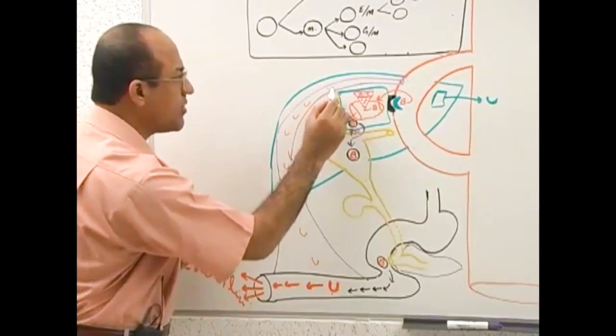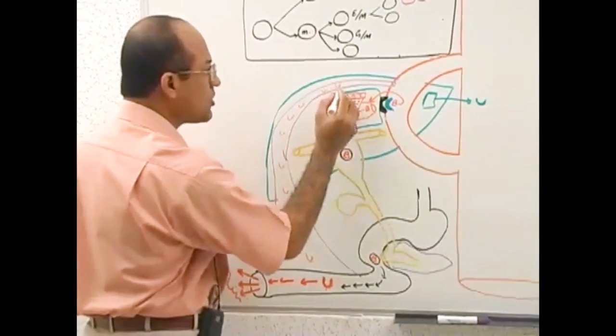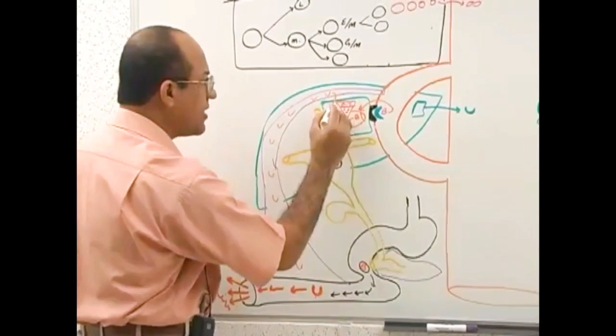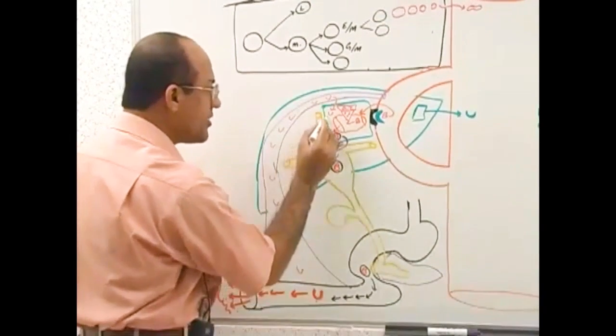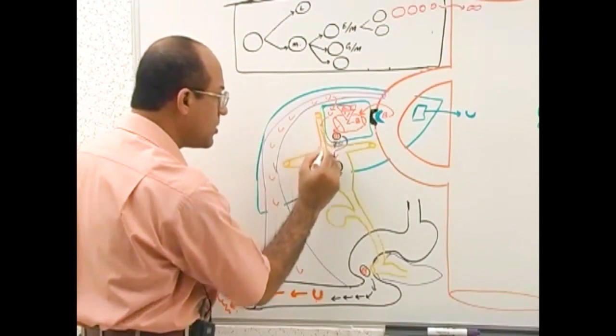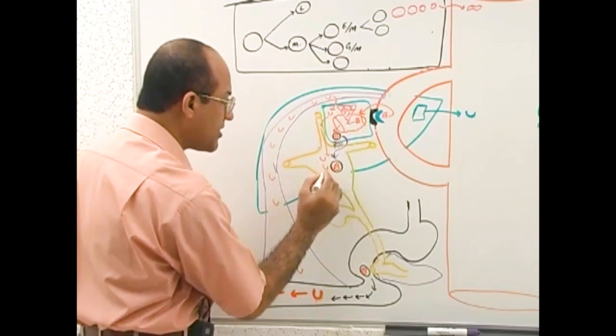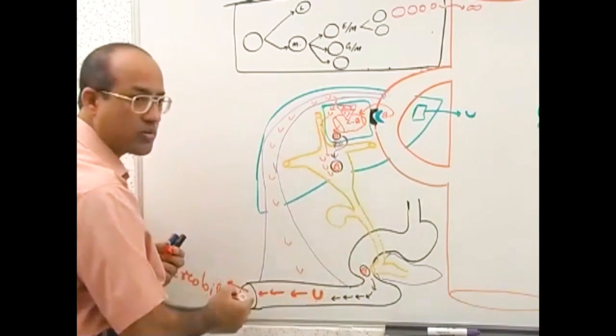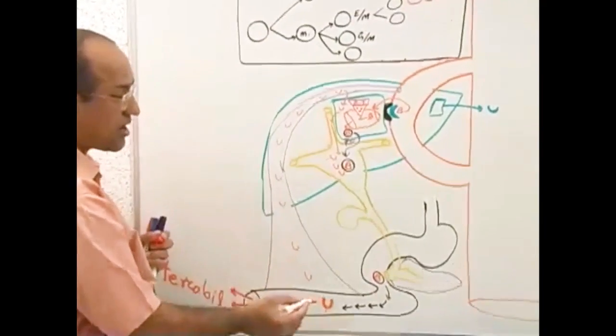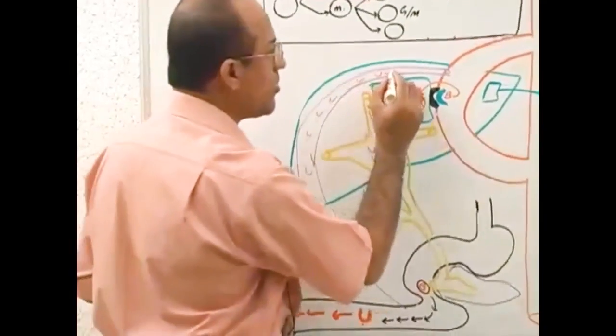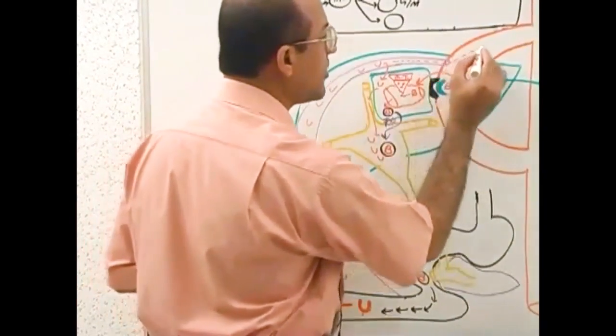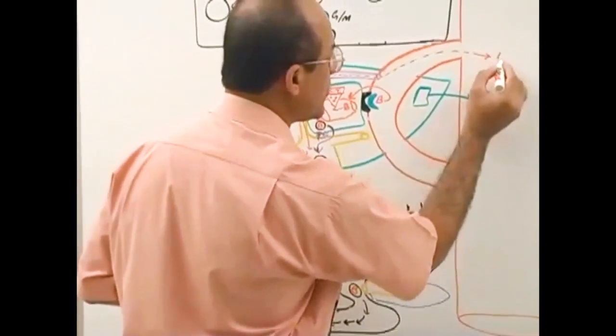When it is passing through the liver, most of this urobilinogen is taken up by liver cells again, and the liver cells pump it into the bile system, and it will again go down. A very small part of urobilinogen may go into general circulation.